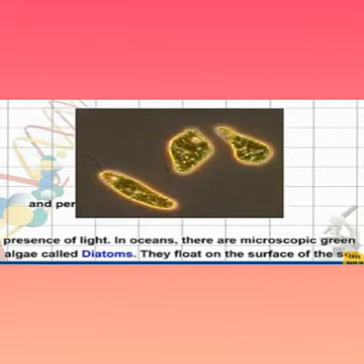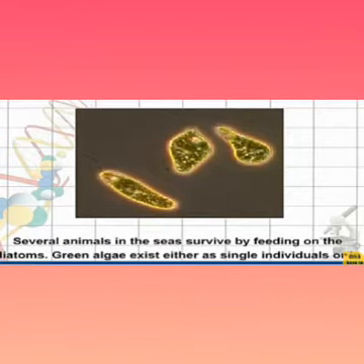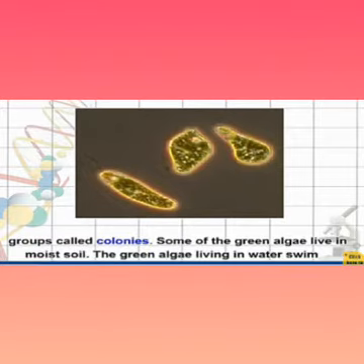In oceans, there are microscopic green algae called diatoms. They float on the surface of the sea and perform photosynthesis. Several animals in the sea survive by feeding on the diatoms. Green algae exist either as single individuals or in groups called colonies.